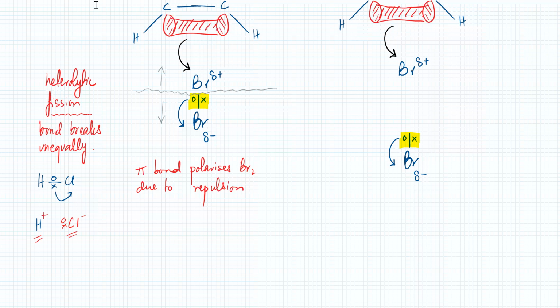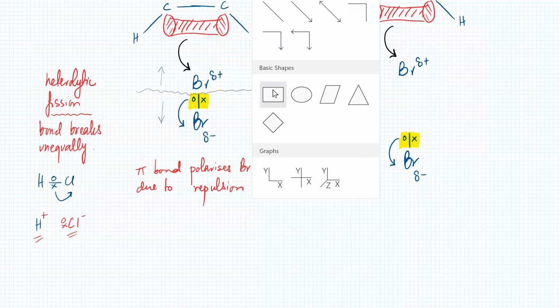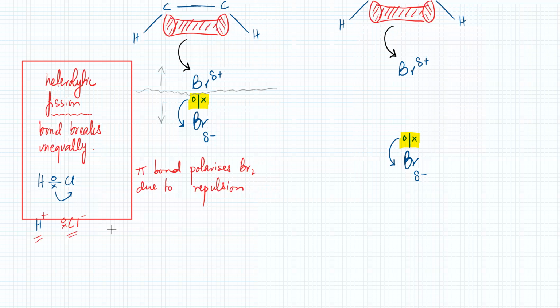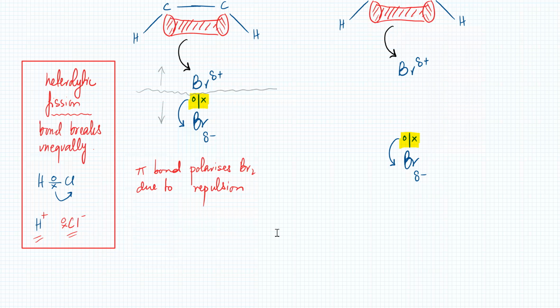So always remember this. You've got two types of fissions. One of them is heterolytic and the other one is homolytic. Right now we're discussing heterolytic. I'm going to discuss homolytic when we talk about homolytic. So heterolytic is the bond breaks unequally and both electrons go to one atom.